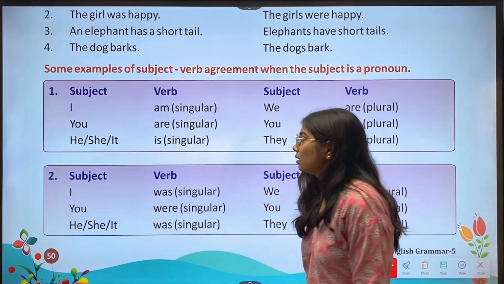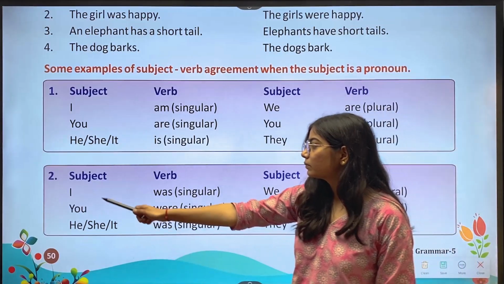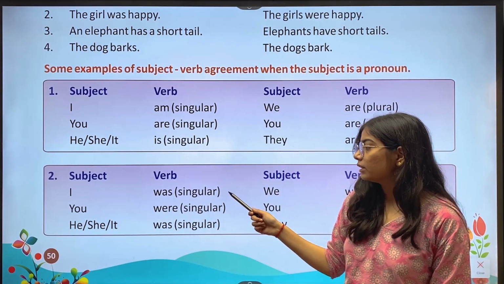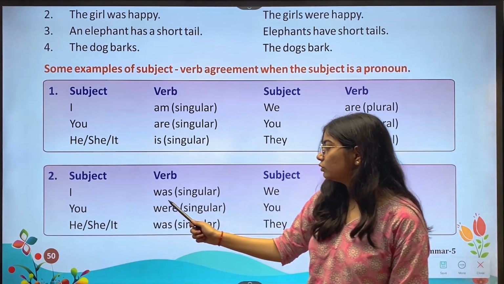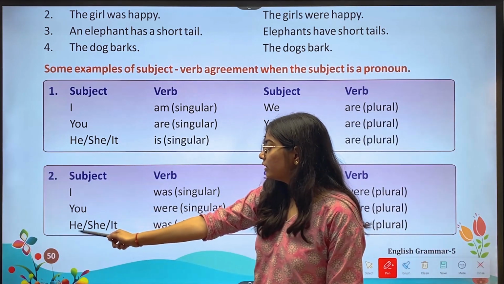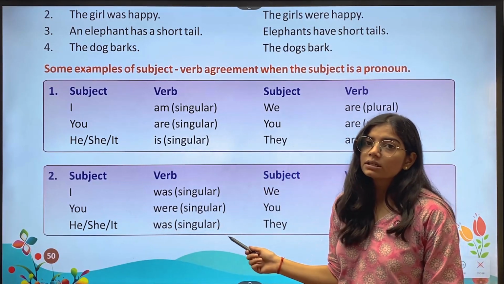Okay. Then second, we have again subject and verb. With I, we use was, which is singular. Then with you, we use were, again which is singular. Then with he slash she slash it, we use was, which is singular.